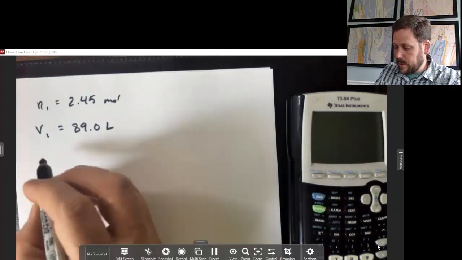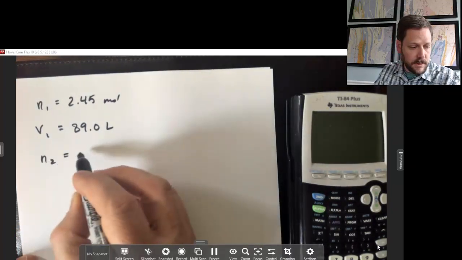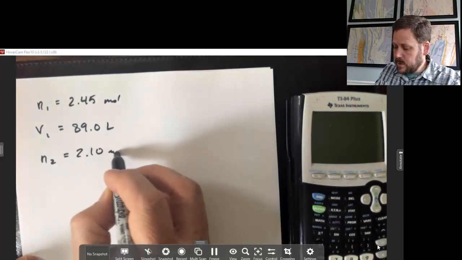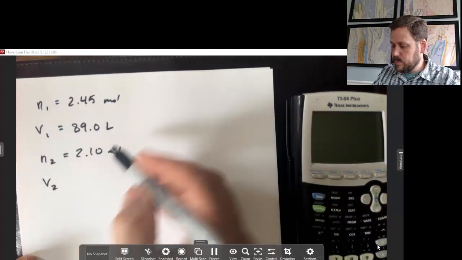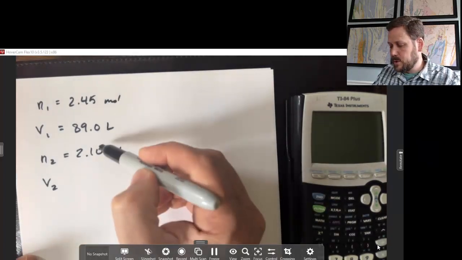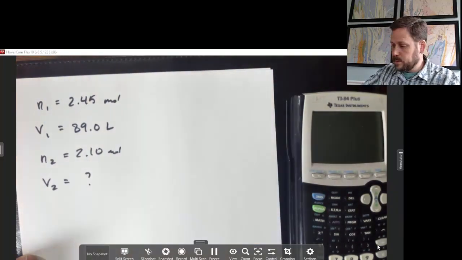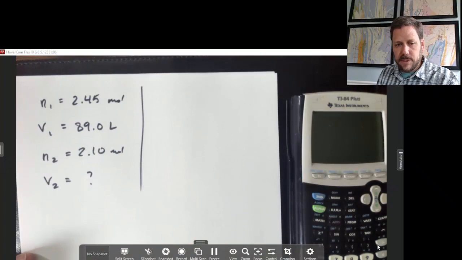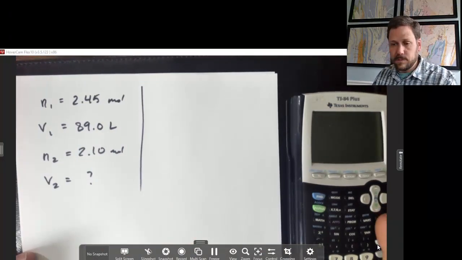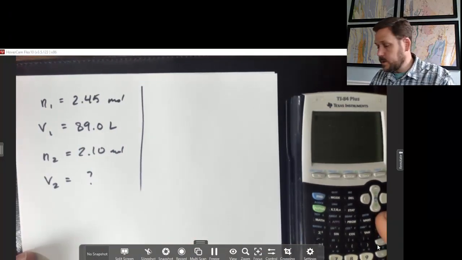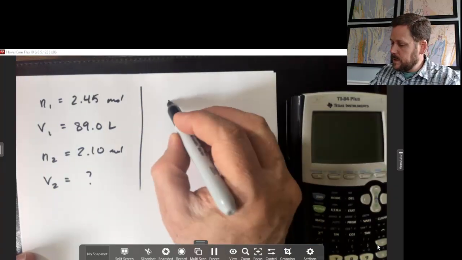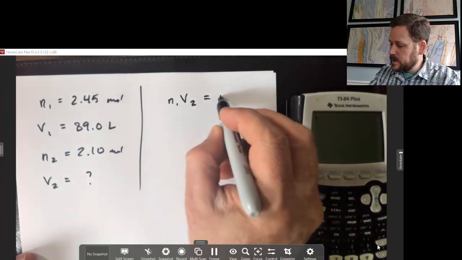And it asks, what volume will a smaller number of moles occupy? That smaller number of moles being 2.1. Well, you can see that since the number of moles is reduced by only a small percentage from the total, the volume will probably be reduced by only a small percentage as well. It's always helpful to make a quick ballpark prediction for these problems before we check it with a calculation.